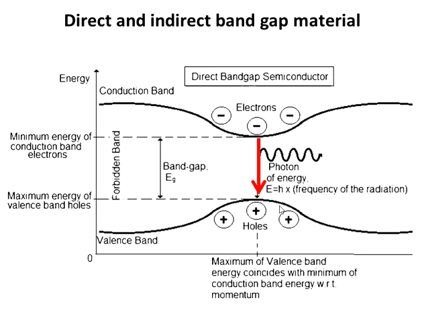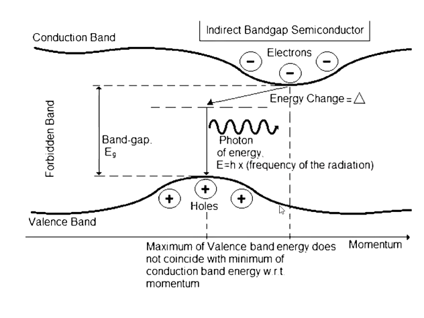But if you look at this indirect band gap material, the minimum energy level of the conduction band and the maximum energy level of the valence band are not aligned. So in this case, the electron will make the first transition like this, and then it will fall back and recombine with the hole, and this will emit one photon. So in this case, the electron has to make two transitions and then it will emit the photon.